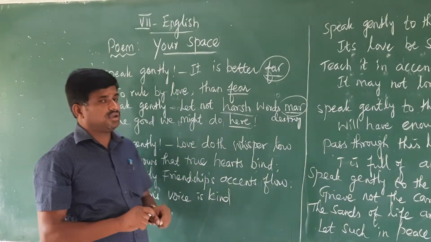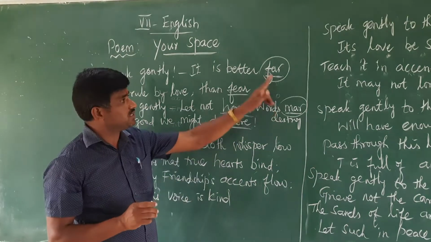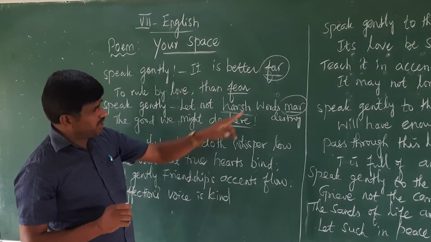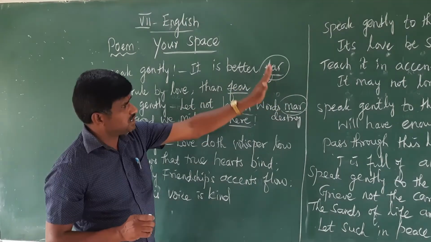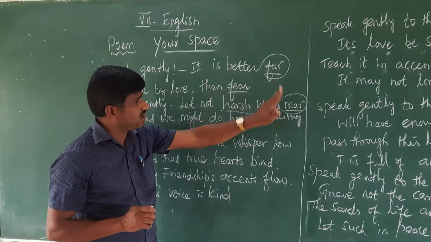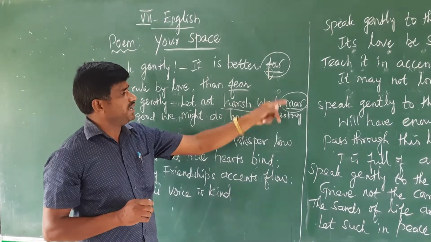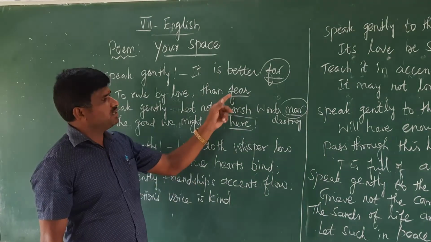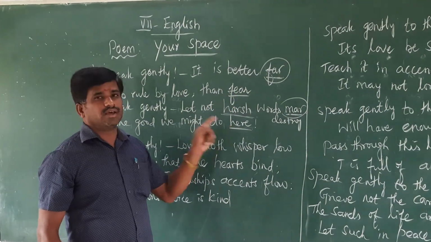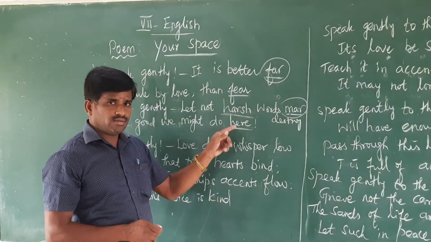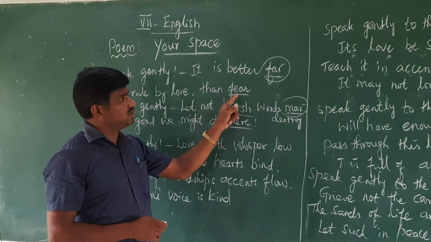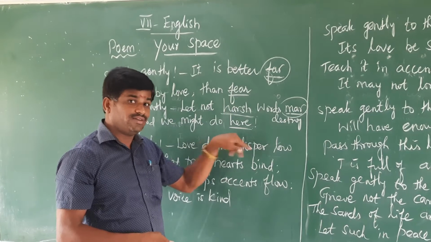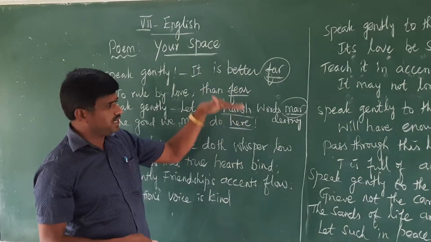In English, this is called poetic sound, or rhyme. It is far and mar. Here, in poetic lines, the given far and mar should have the same phonetics, the ending sound the same. That thing you should understand. In the same way, in the second line, the last word is fear and here is ear. But the meaning is different. The only thing you should understand is the pronunciation. The sound that fear and ear end with is the same. That's what he used.